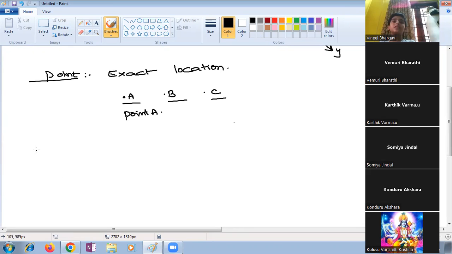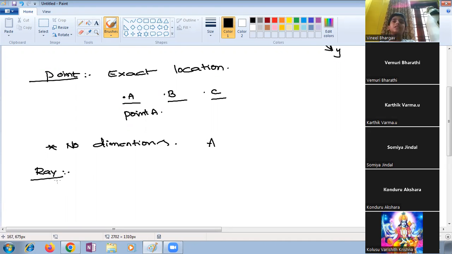Ma'am, a point has no length, no breadth. Yes, very good. A point has no dimensions, which means no length and no breadth. Very good point, my student said. Next question: ma'am, can we write the name of the point like 'A is a point'? Yes, you can write, for example, A is a point.